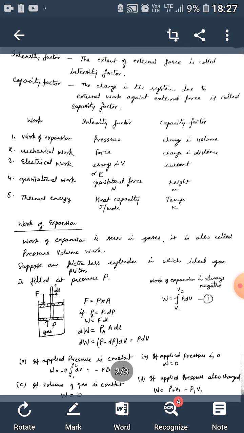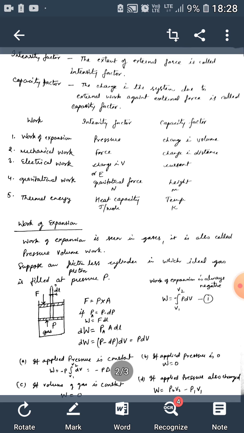If the applied pressure, which is equal to the gas pressure to maintain the position of the piston, is decreased by the term dP, then the applied pressure is represented as Pa equals P minus dP.